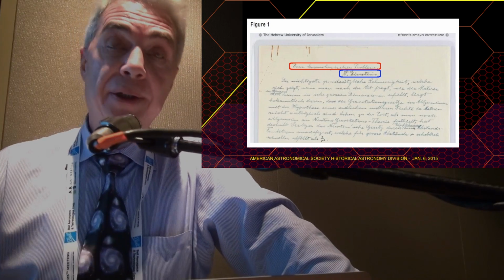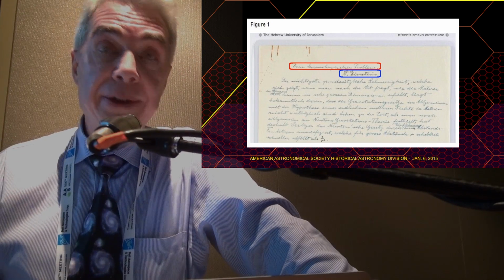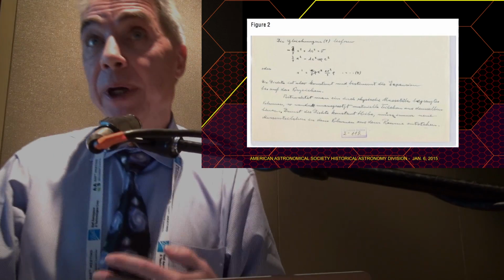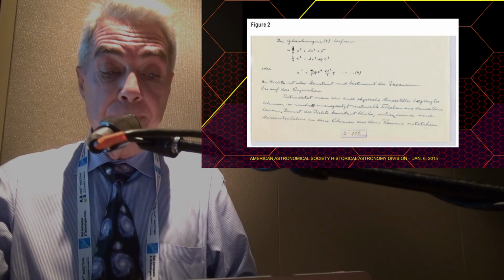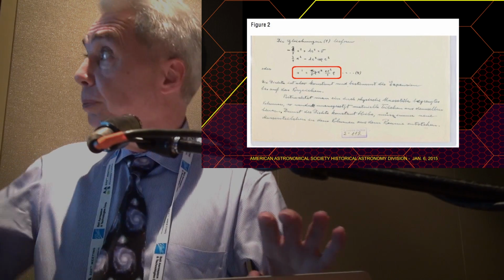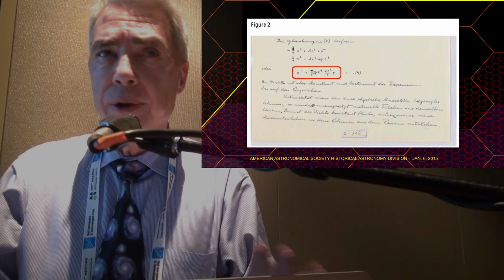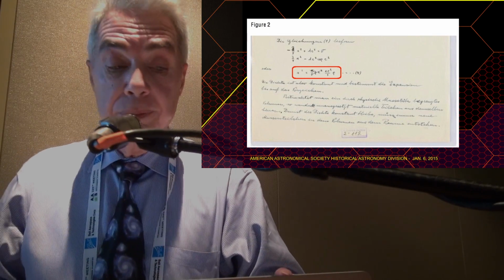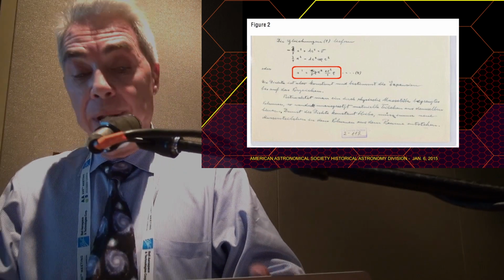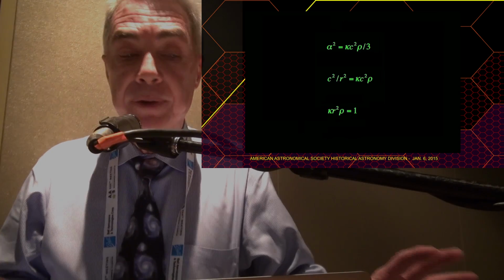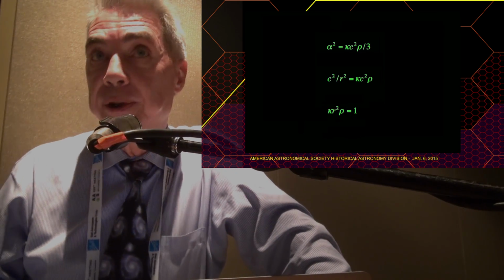You can see the fact that it is on the cosmological problem. It is by Albert Einstein. It does include an elegant mathematical equation describing the model that we highlight here. And you can see for yourself, without time to go into the terms, it does read alpha squared equals, minus this crossed out part, alpha squared equals kappa c squared rho over 3. It's the same equation you see reproduced here, alpha squared equals kappa c squared rho over 3.